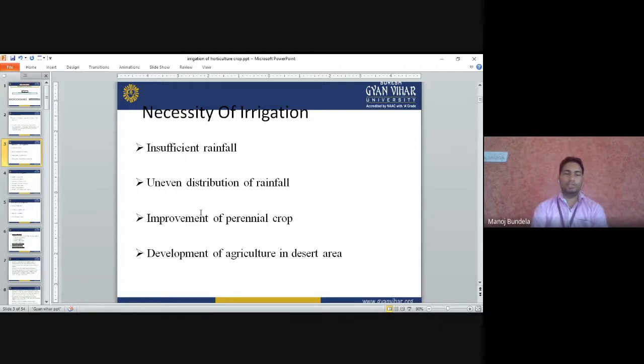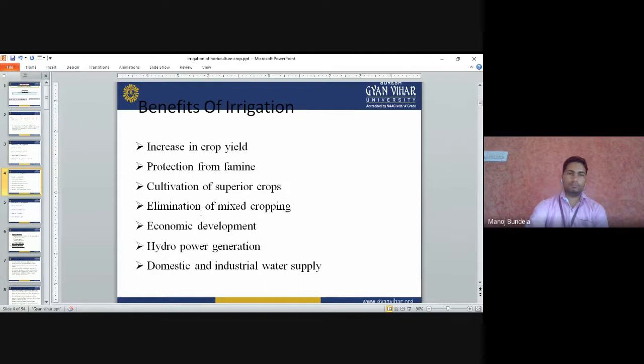Development of agriculture in desert area. In desert areas where the water is not available, where there is scarcity of water, if we apply artificial water, with the help of artificial water we can grow the crops. Benefits of irrigation. Irrigation increases crop yield. It will increase the crop yield.